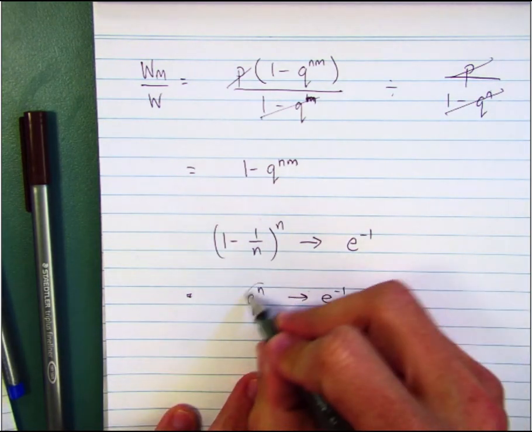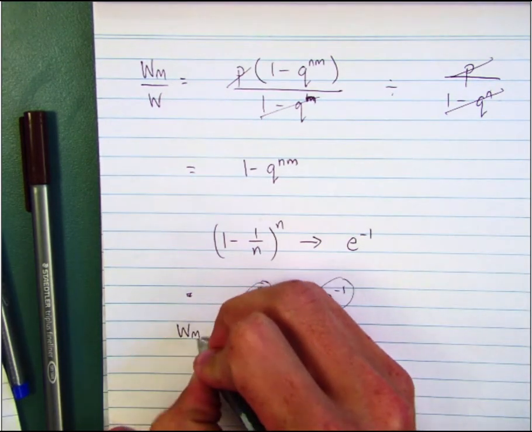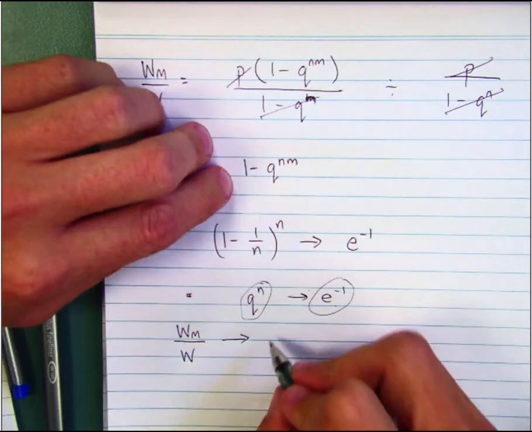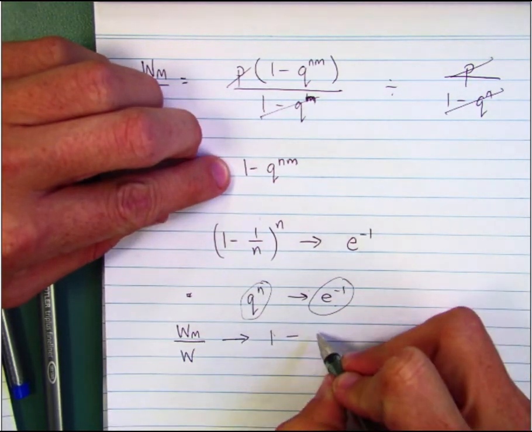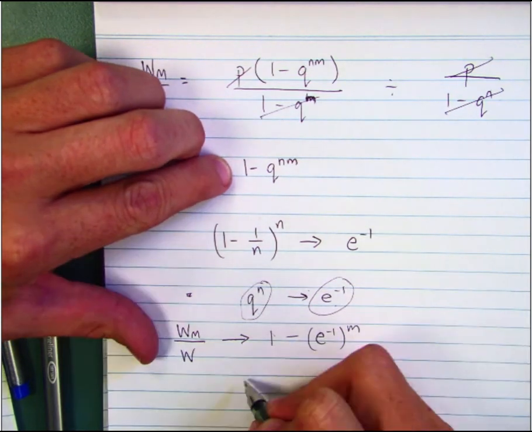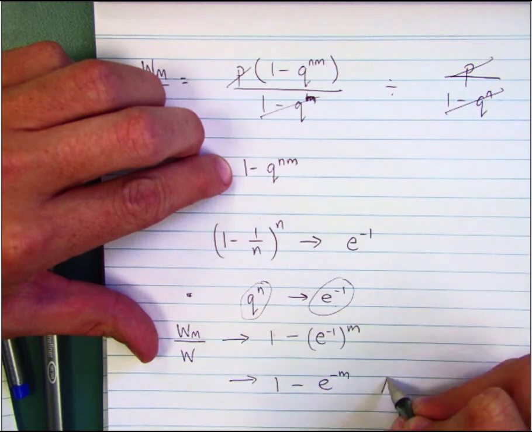So if q to the n approaches that, well then Wm over W must approach 1 minus e to the negative 1 to the m, or 1 minus e to the negative m as required.